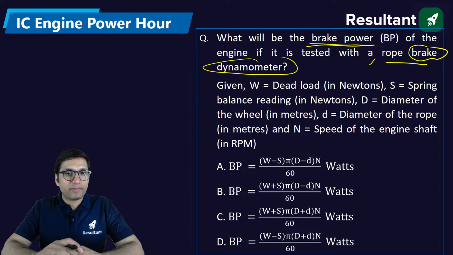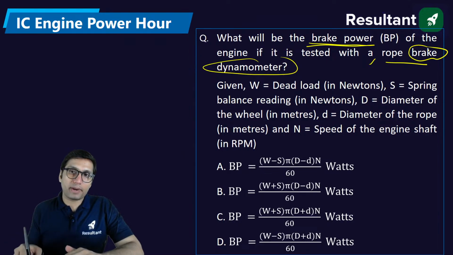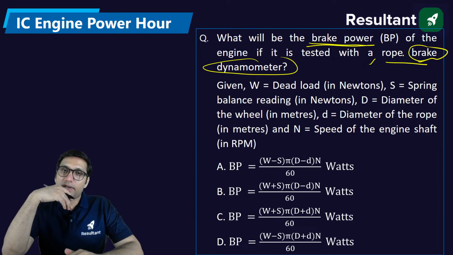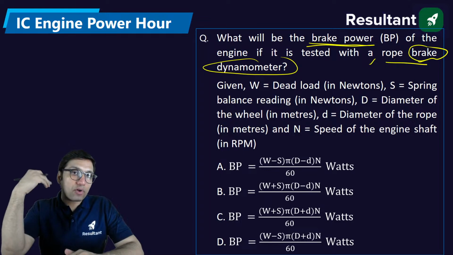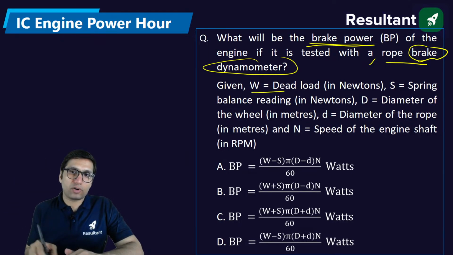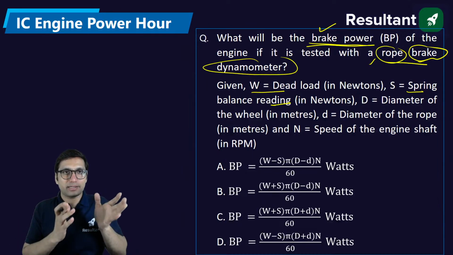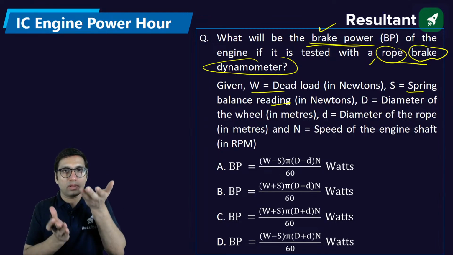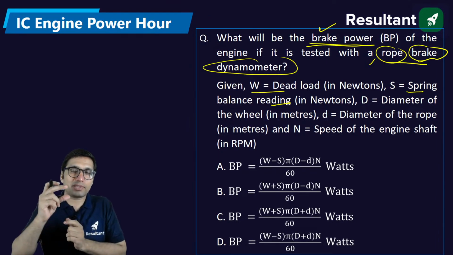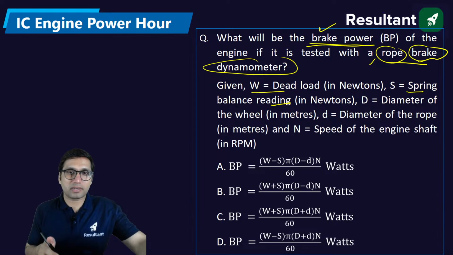When the numerical comes, they will ask you, let's say, about the rope brake dynamometer. The things given are the dead load and the spring balance reading. We know it is used to find brake power. We use a rope wound around a pulley, and that pulley is used to lift a load, and that load is balanced with a spring balance. You must have seen a rope brake dynamometer. I don't have an image for that, you can check it on Google also.